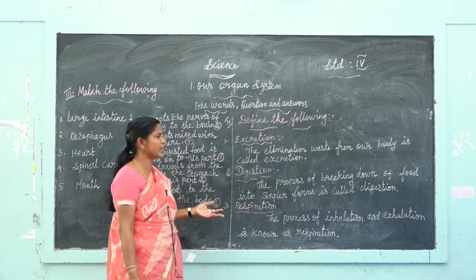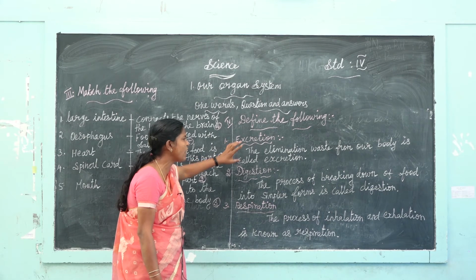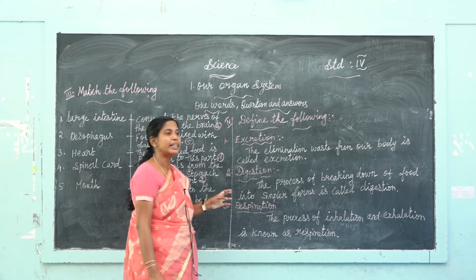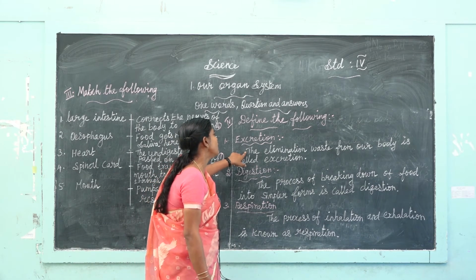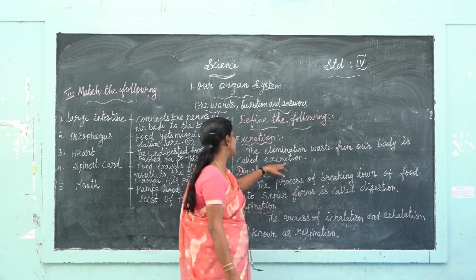Example for excretion: excretory organs are skin and kidney. The elimination of waste from our body is called excretion.